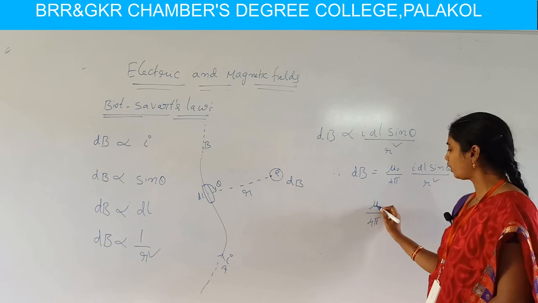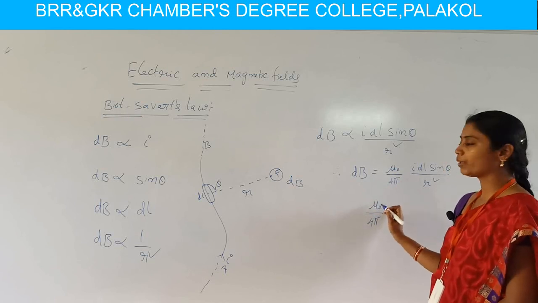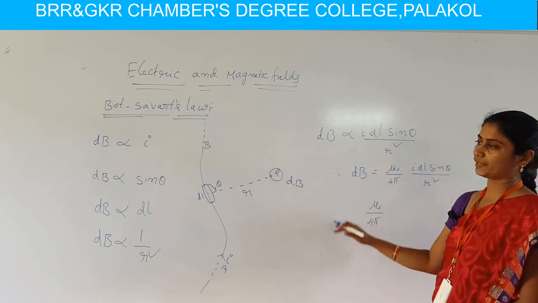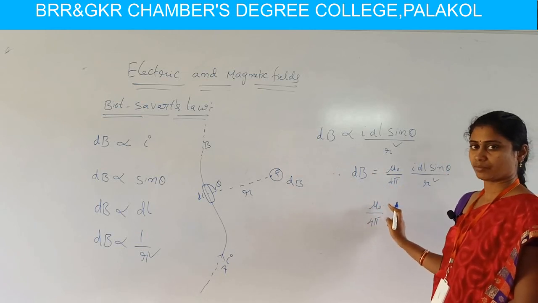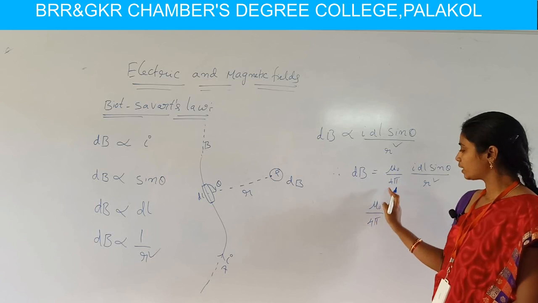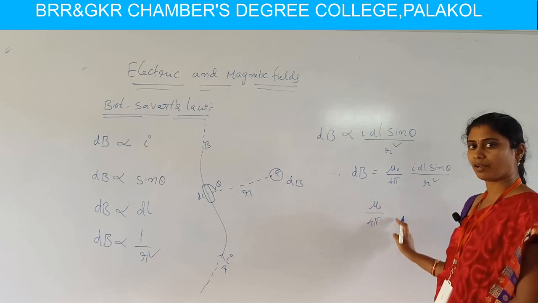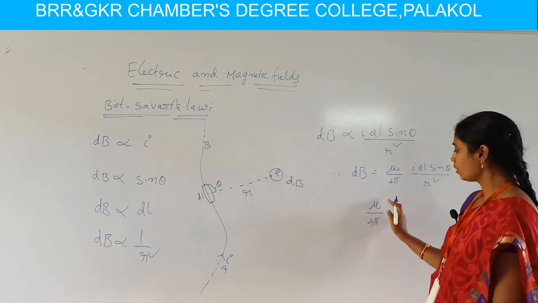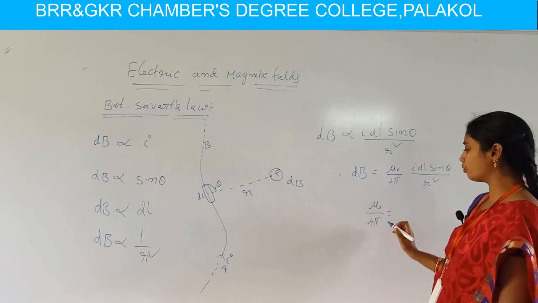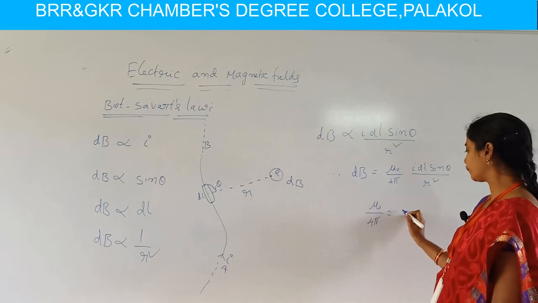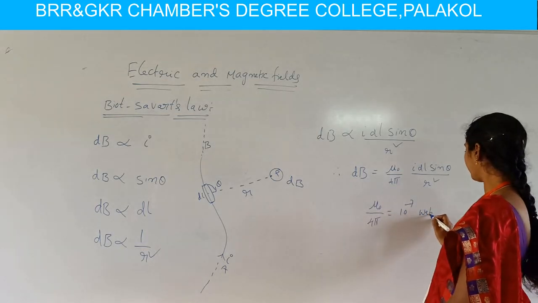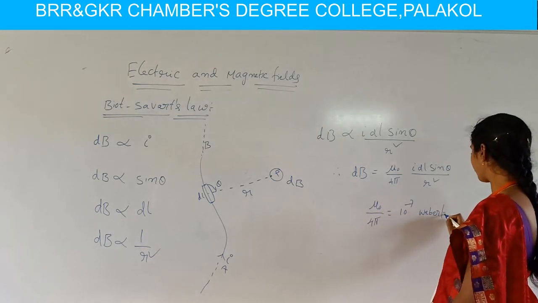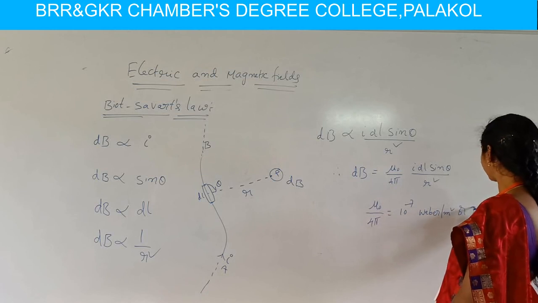This mu naught value is nothing but permeability of that medium. They considered a vacuum, so here the medium is vacuum. Hence this mu naught is nothing but permeability of that medium. So this mu naught by 4 pi value is nothing but 10 power minus 7 Weber per meter square or Tesla.